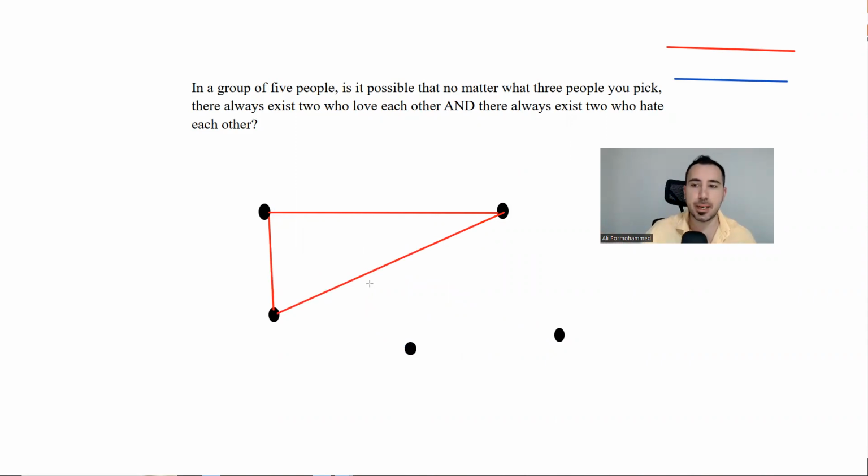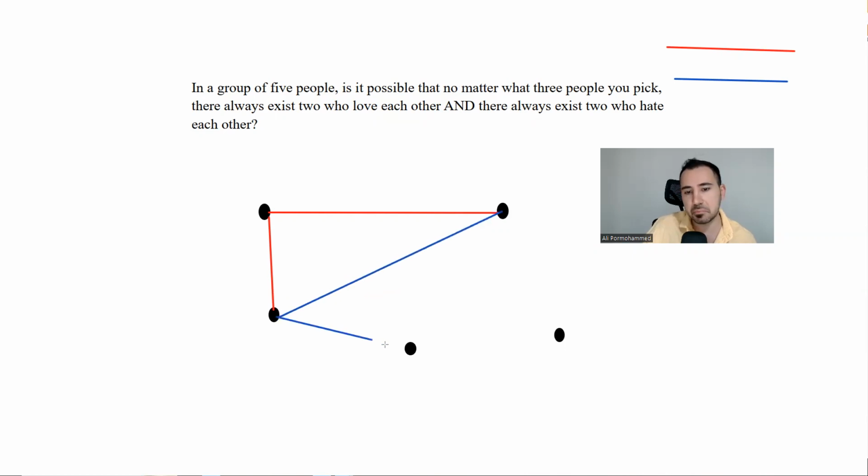But if you can draw all the lines and there is no triangle with the same color, then the answer would be yes. Is it possible? Yes. So I'm going to try to do that. So definitely this one has to be blue.